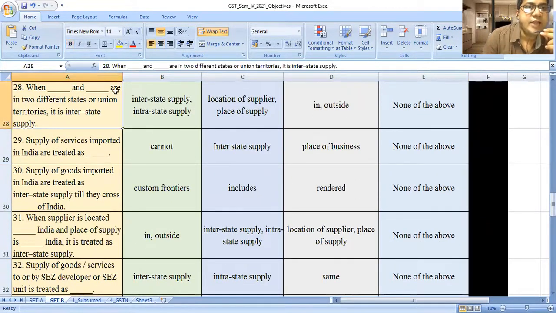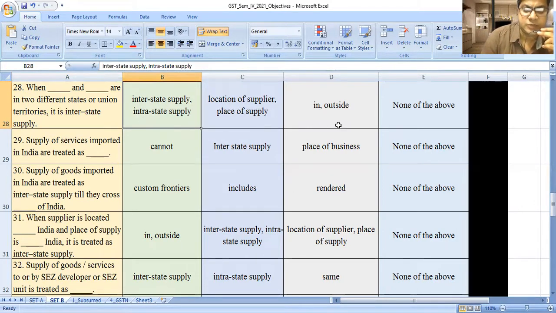When dash and dash are in two different states or union territory, it is an interstate supply.